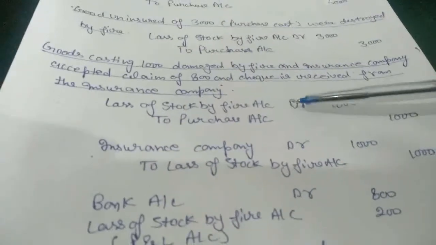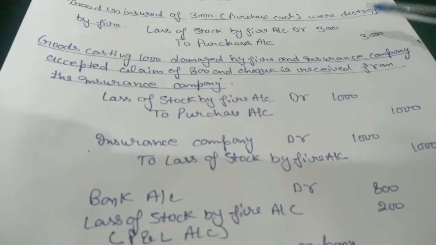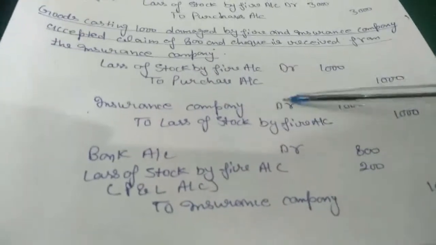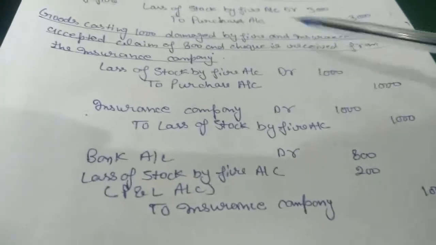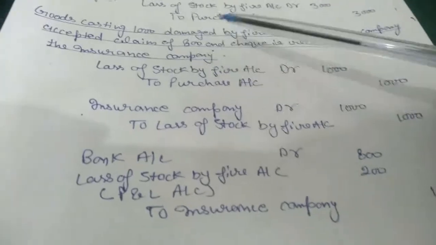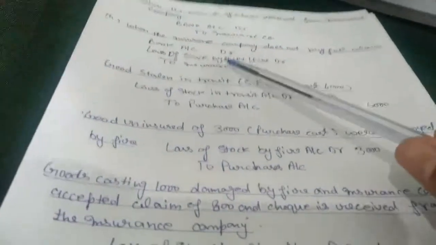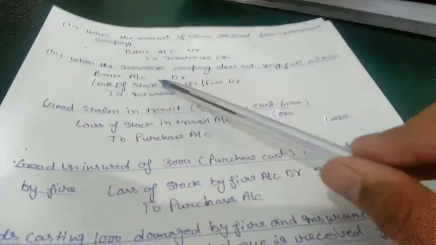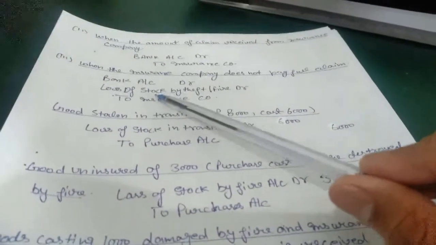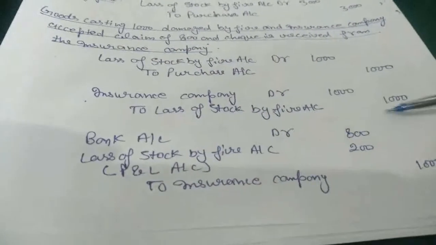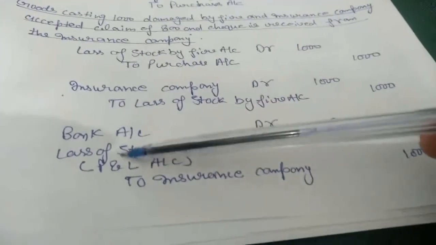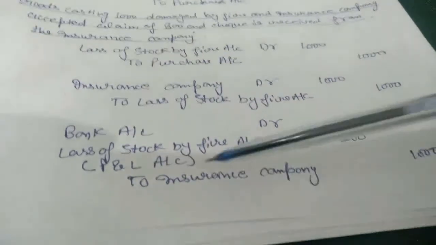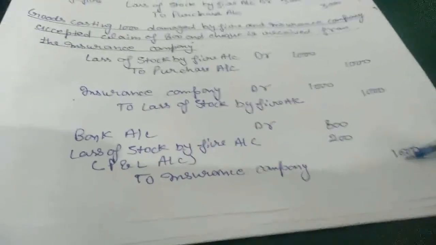Next thing is, we need to submit our claim to the company. Entry will be insurance company debit to loss of stock by fire 1,000. How much amount did we receive from the company? 800. As I told in the earlier entry, whatever amount we receive, we will debit it, and the remaining amount we will put in loss of stock to insurance company. Here the entry is bank account debit 800. We are receiving 800 from that firm, and in loss we will put 200 to the insurance company, because we are receiving money from the insurance company.